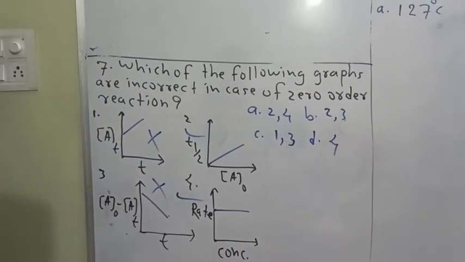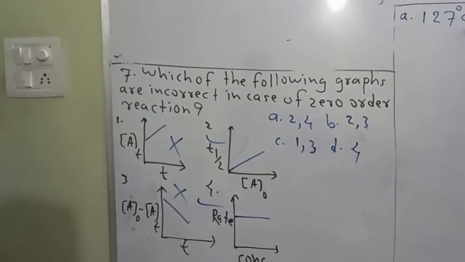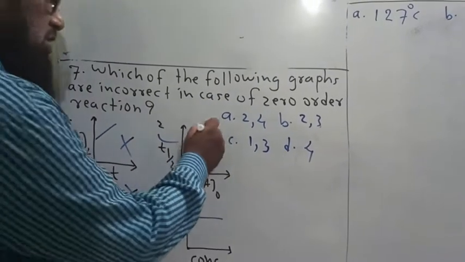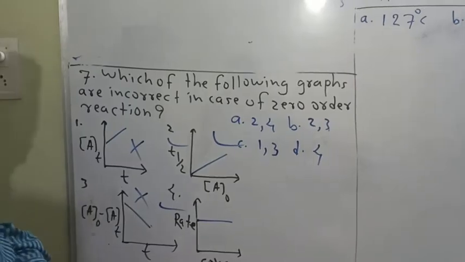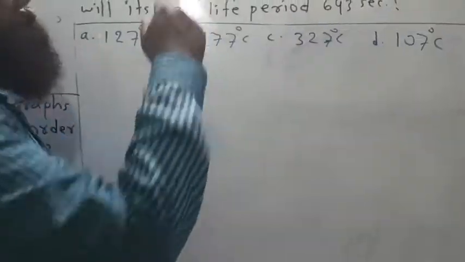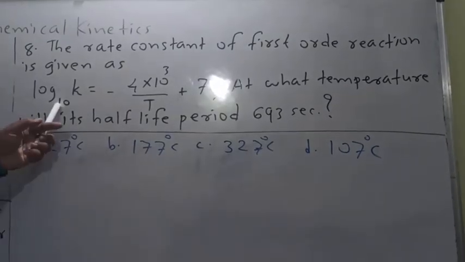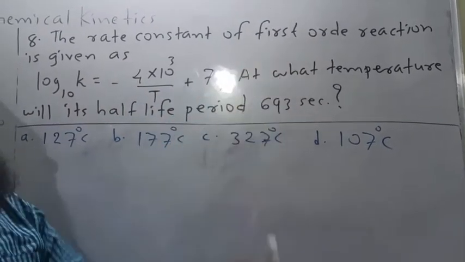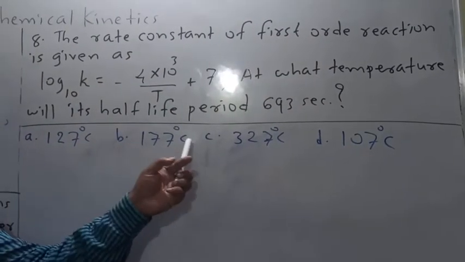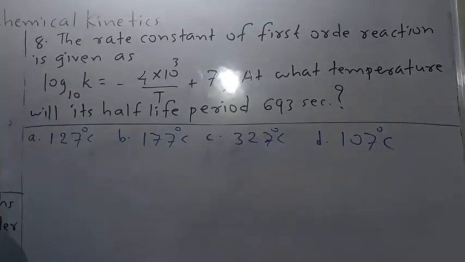Then which graphs are wrong? First and third graphs are wrong. Option is C here. Question number 8. The rate constant of a first order reaction is given as, now look, at what temperature will its half-life period be 693 seconds?